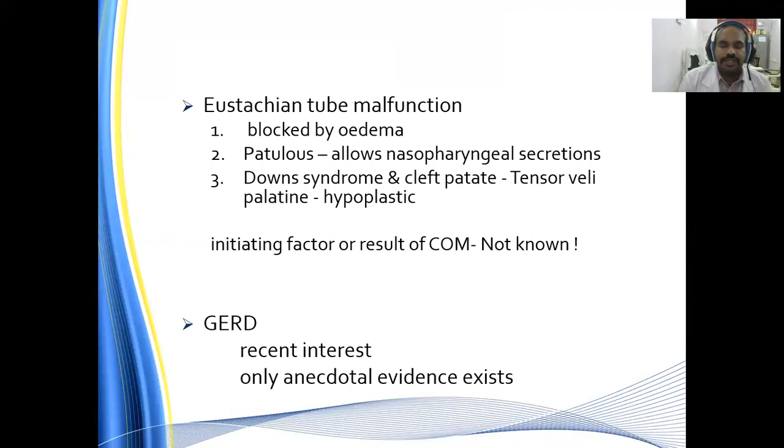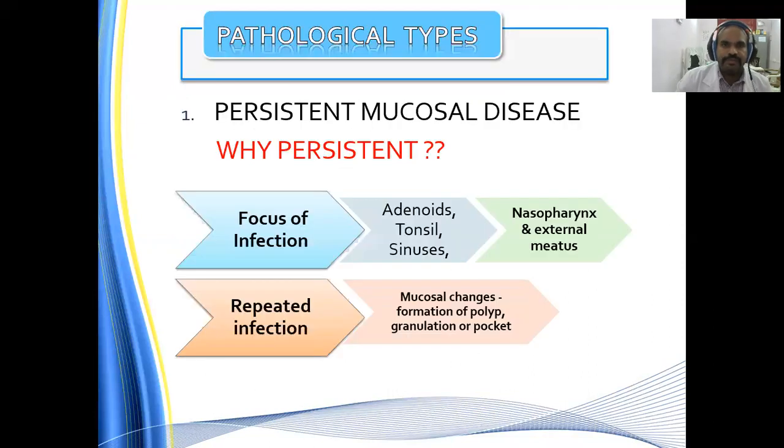GERD, gastroesophageal reflux disorder, has been postulated in recent times. Why? Because GERD will have chronic laryngopharyngitis. Once the reflux secretions come into the nasopharynx, they ascend and touch the eustachian tubal area, especially the pharyngeal end of the eustachian tube, evoking an inflammatory response. Only anecdotal evidence exists, but it is not proven scientifically.